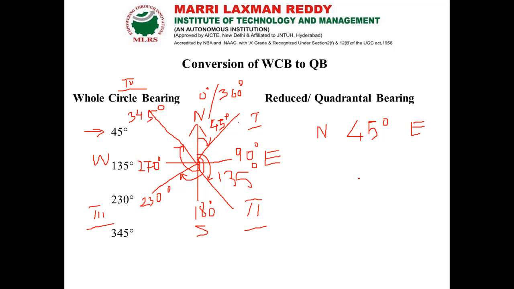But the second reading comes under the second quadrant, that is southeast. Which means from the south is the reading that we have to take.